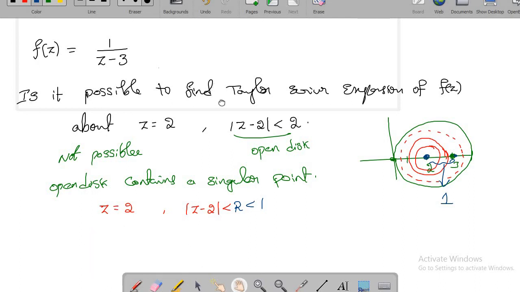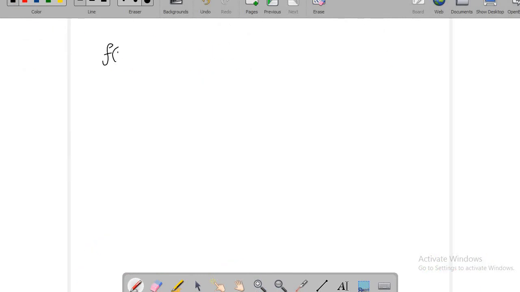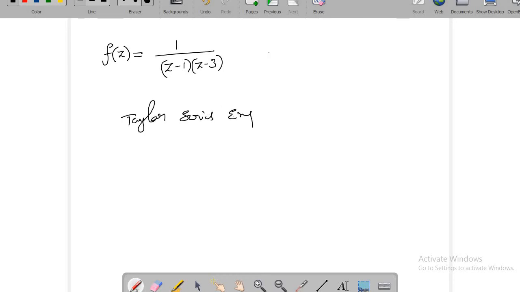Now let me ask you one more question. Now my function is f of z equal to 1 by z minus 1 into z minus 3. Now I'd like to think about the Taylor series expansion of f of z about z equal to 2.